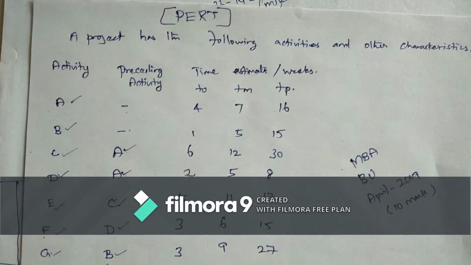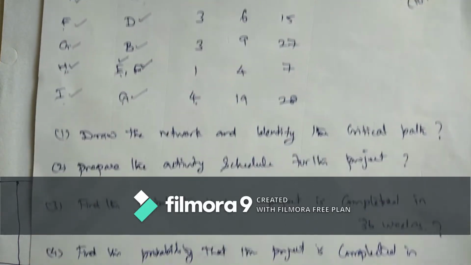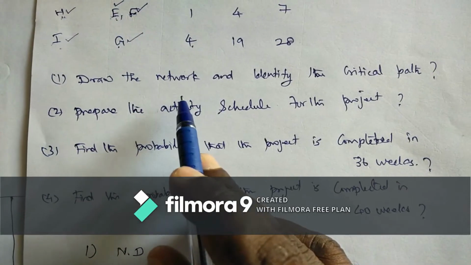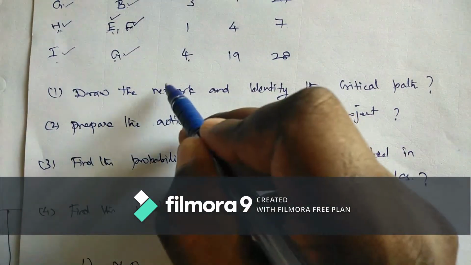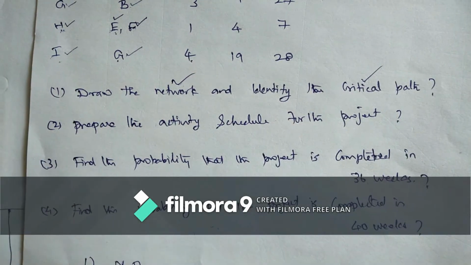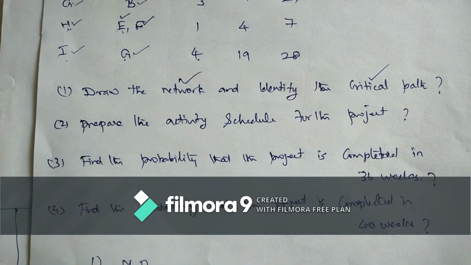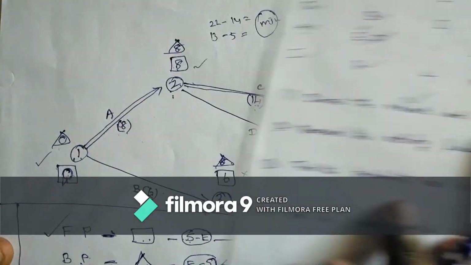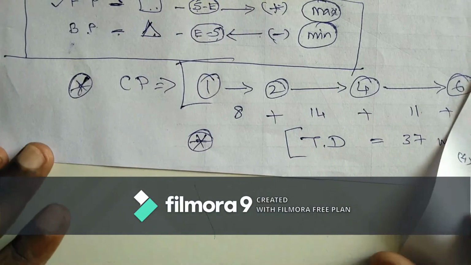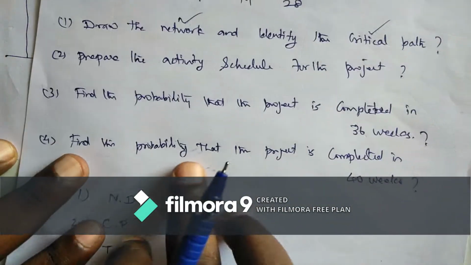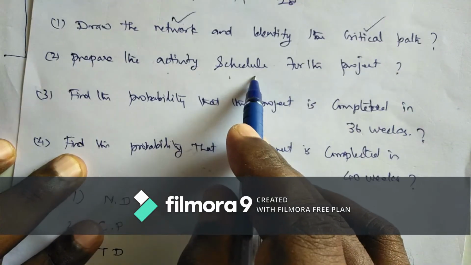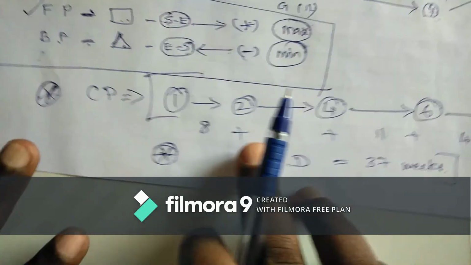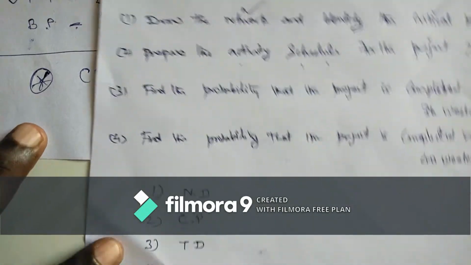So this is the problem we can get. Here there are 4 questions. First question, draw the network and identify the critical path. So we finish this question from the problem. From doing this calculation, we found the critical path and the duration. Now the second question, prepare the activity schedule for the project. So these are the activity schedules.